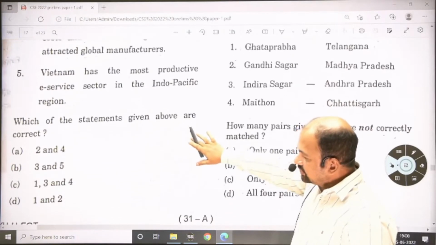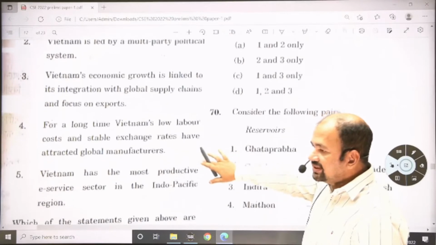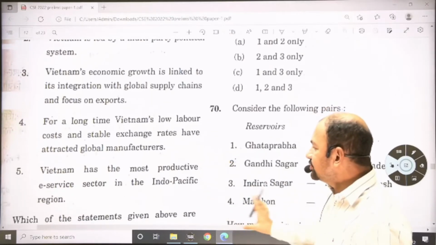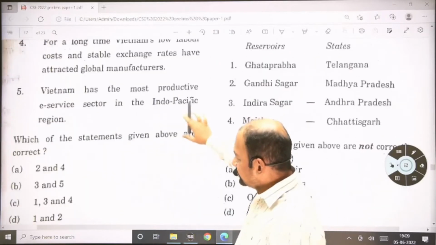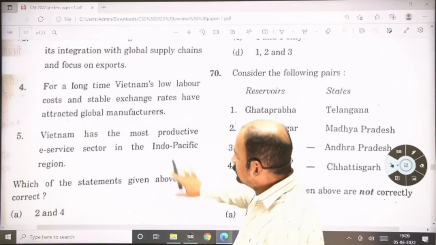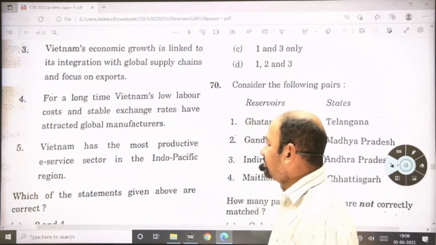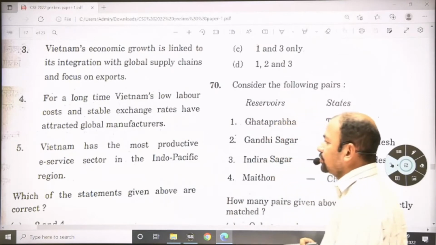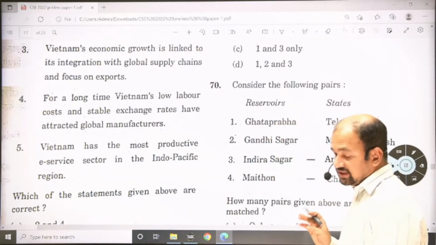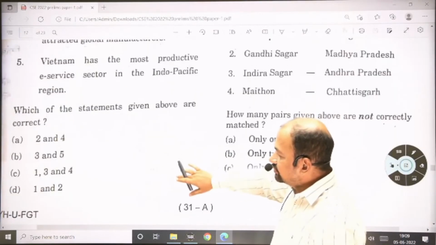The fifth statement is incorrect because stability is not there. Vietnam has the most productive e-service sector in the Indo-Pacific region. This is an incorrect statement. Vietnam does not have the most productive e-service sector. Fine. So the answer for this is 1, 3 and 4.